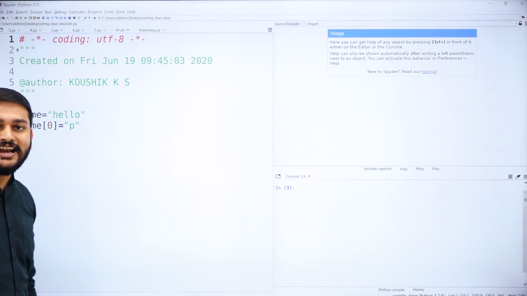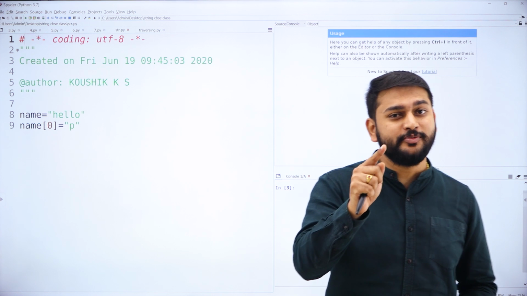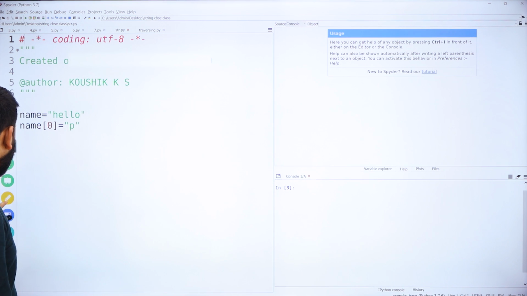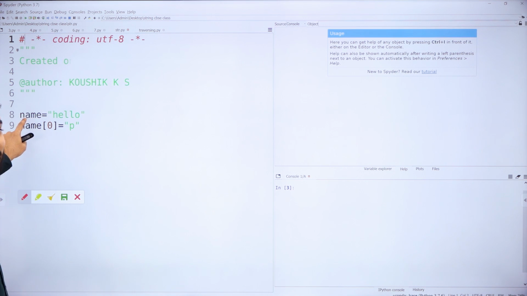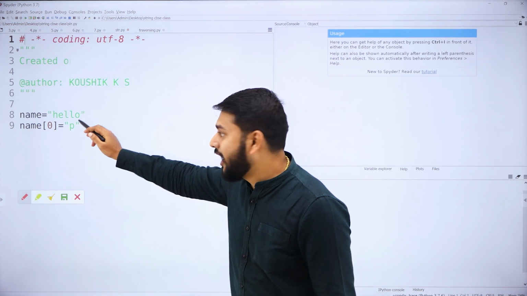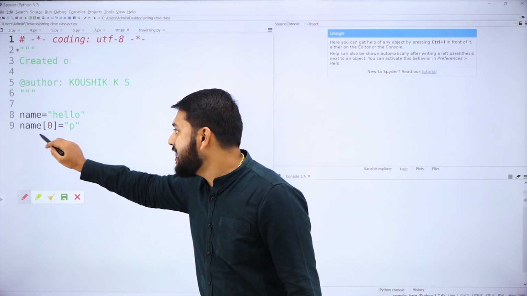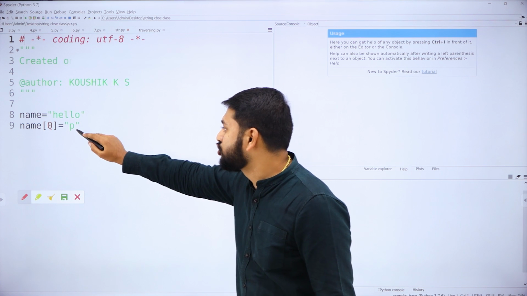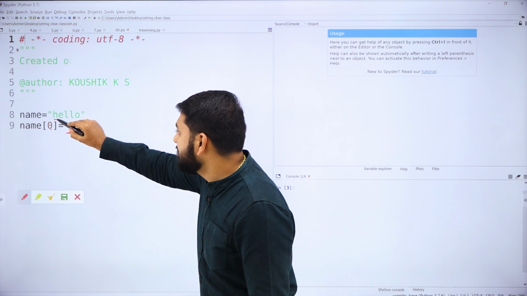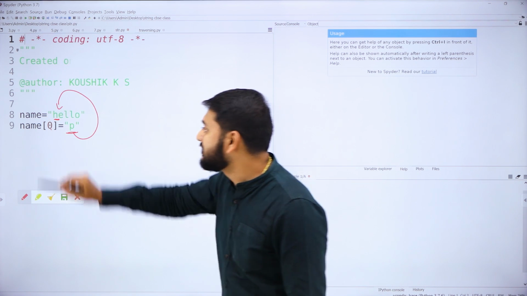My dear students, let's understand this program, to see whether item assignment in a string is possible or not. You need to observe here. I have taken a variable named name. I'm trying to store the string hello, and then at the index name of 0, I'm just trying to store P. Instead of having H in this particular place, I'm trying to store this P.